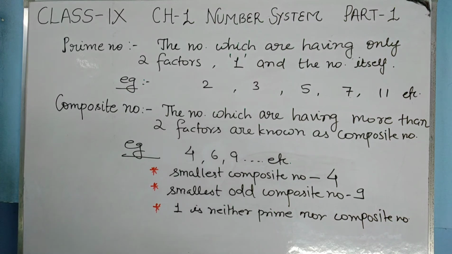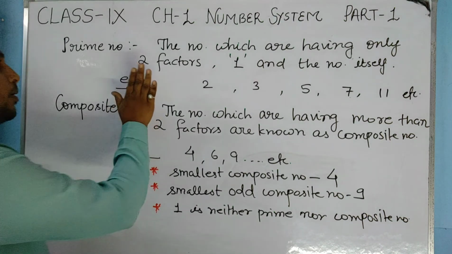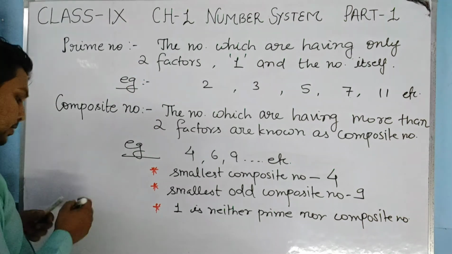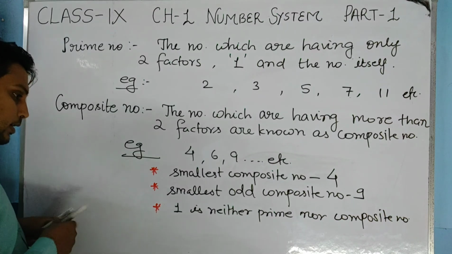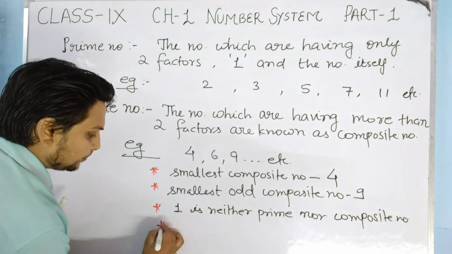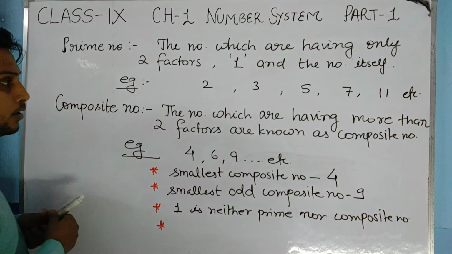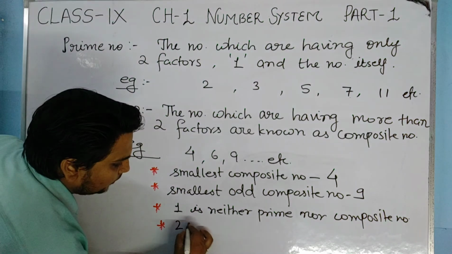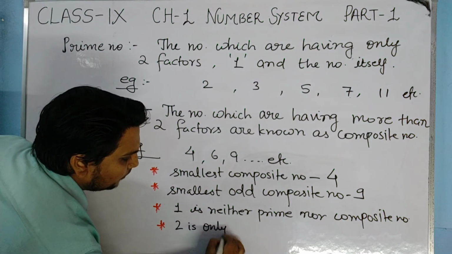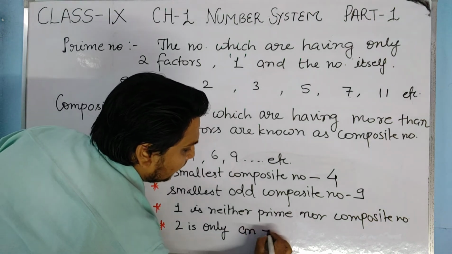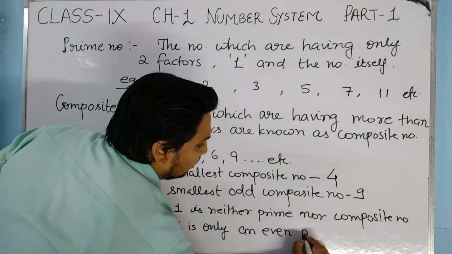And one more important thing about prime numbers: 2 is the only even prime number.